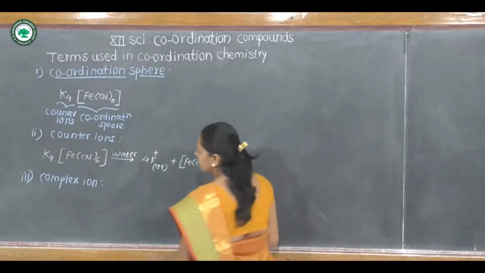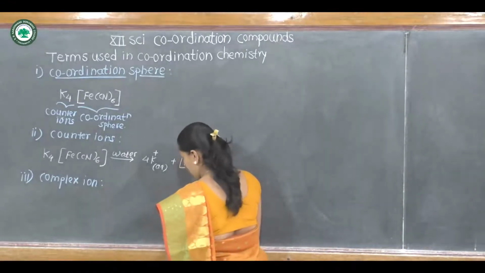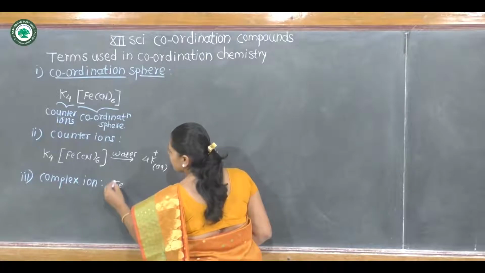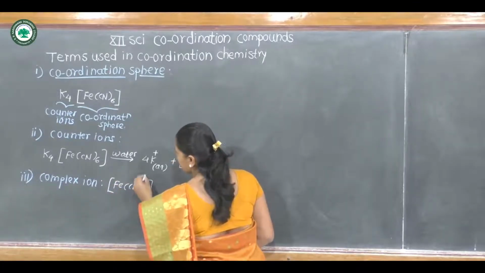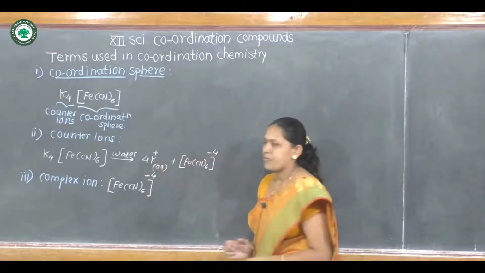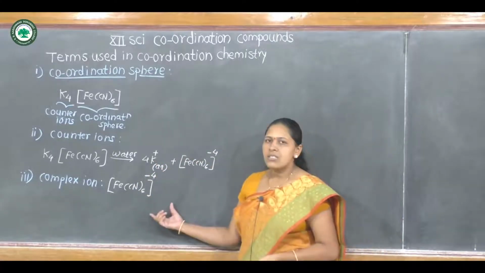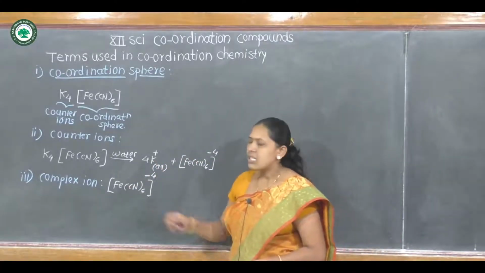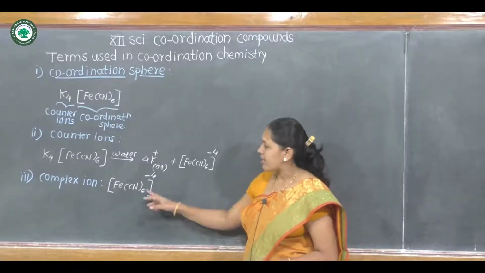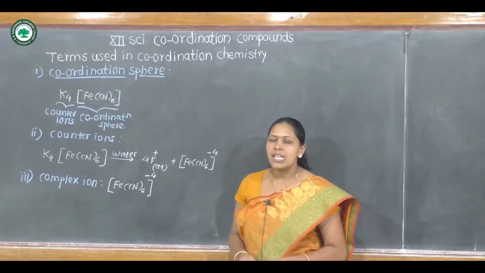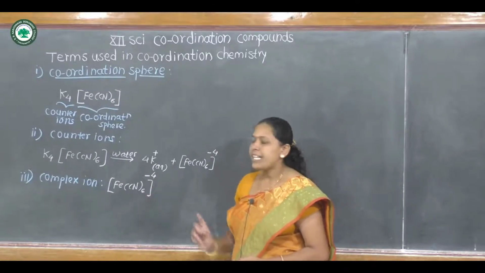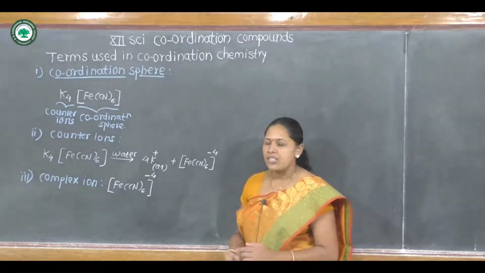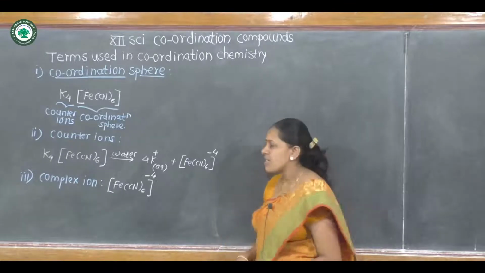For example, in this complex, central metal ion is surrounded by 6 cyanide ligands, and this complex having net -4 charge, therefore it is called as complex ion.